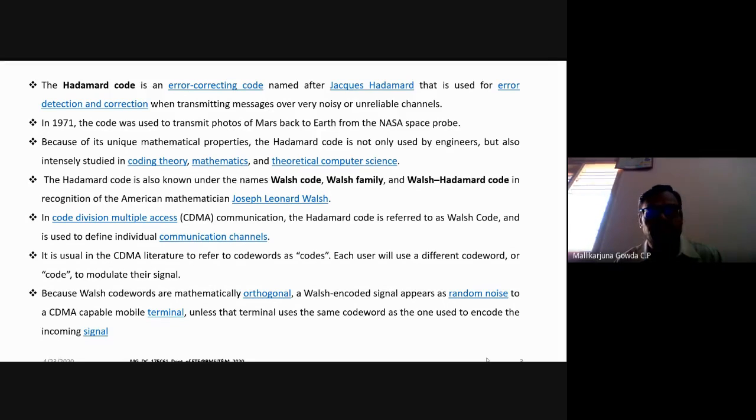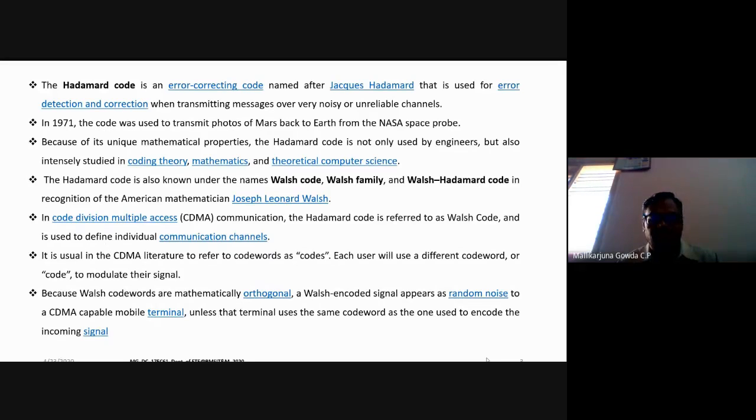So Hadamard codes are used to define individual communication channels in CDMA. In CDMA we usually use a word called code word to represent codes. Each user will use a different code word, or code, to modulate the signal.